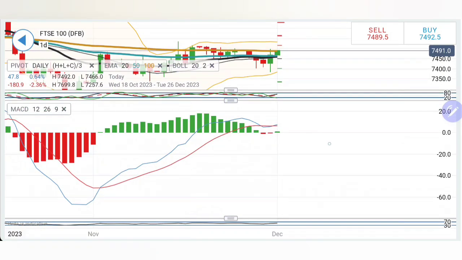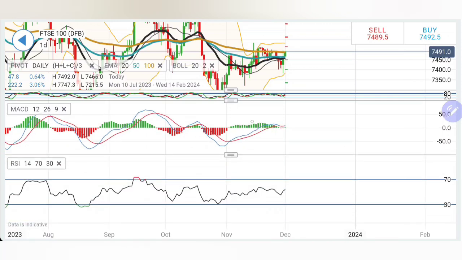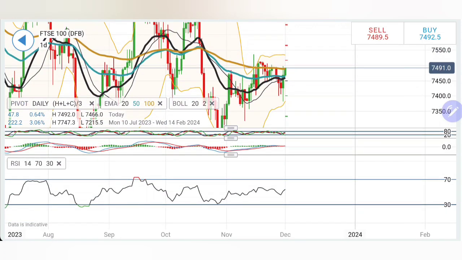The stochastic is rising, MACD is at a comfortable zone, it has come to zero levels after retracing here, and this could crossover, this could also bring more bullishness. RSI is rising as well. Considering this, I will recommend you to sell UK 100 at 7480 levels, but then also I will recommend you to be careful at the 7460, 7440 zone. It is only below 7440 that further bearishness will be seen.